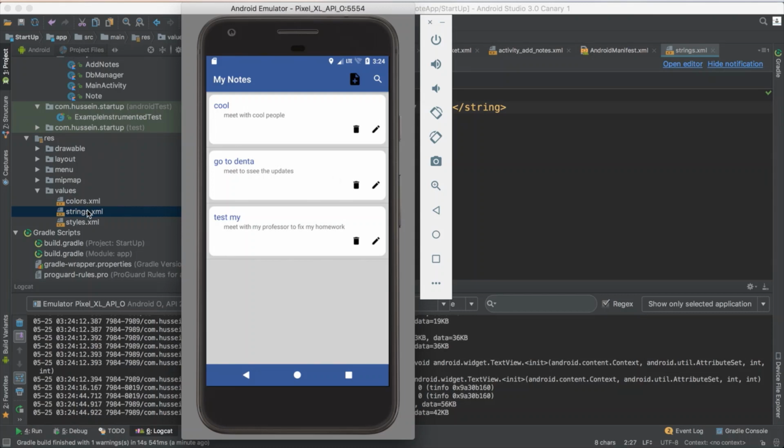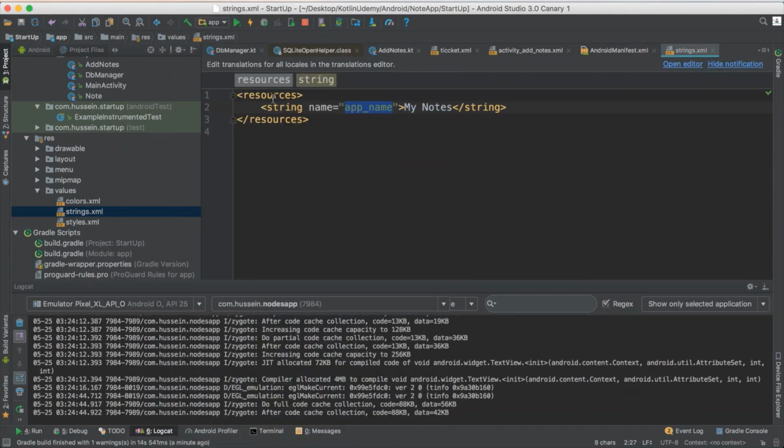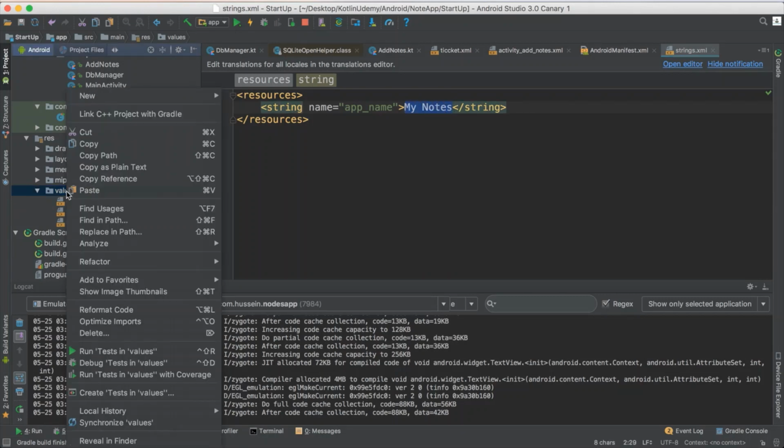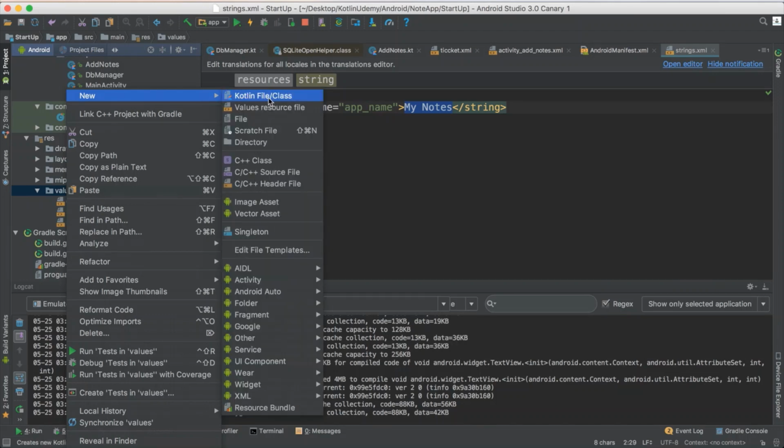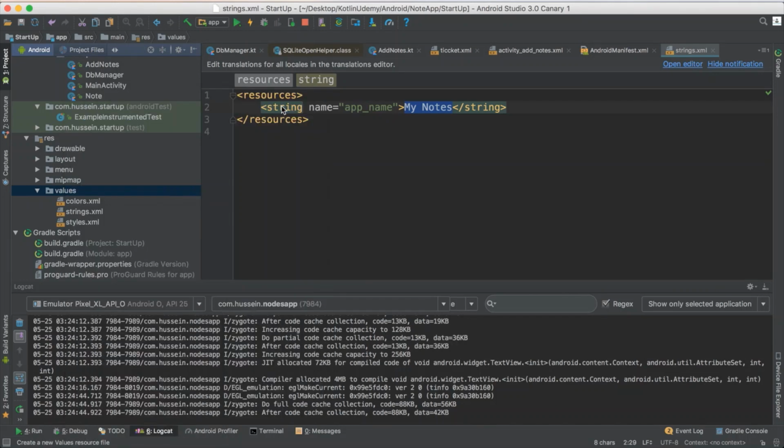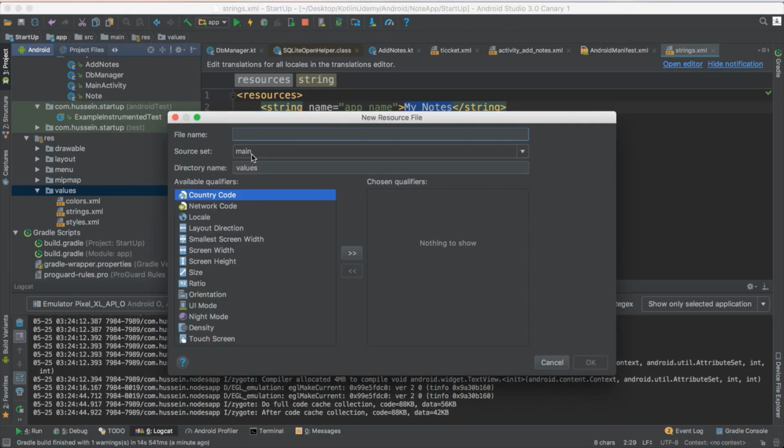So yes, how it works: resource means your resource, and here you add the resource in English. What if you want to support more than one language? Like this one, how your app appears if the device operating system is English. To support more than one language, just click right here and click add resource file, and name it the same name you have here, strings.